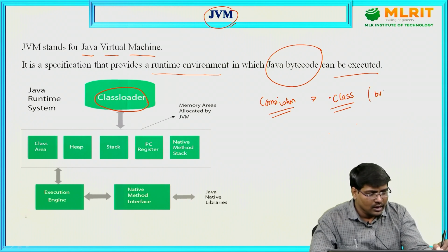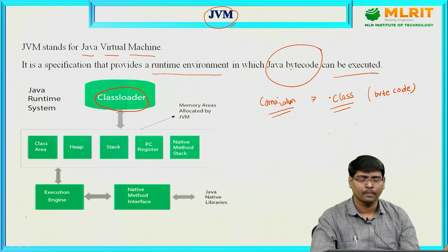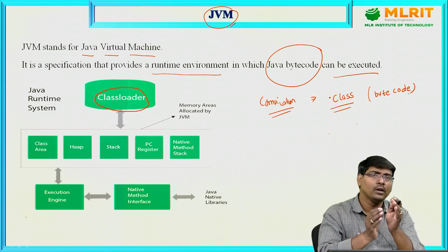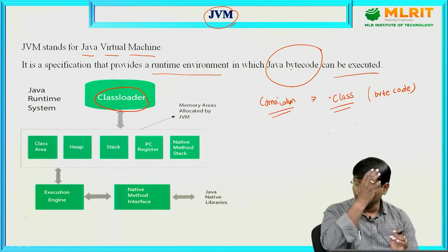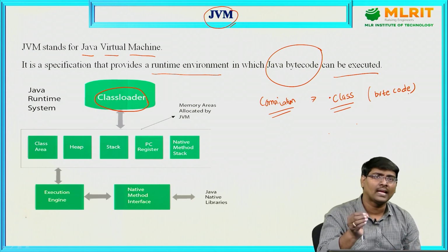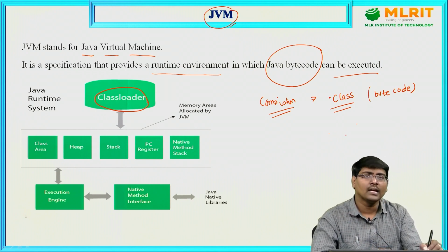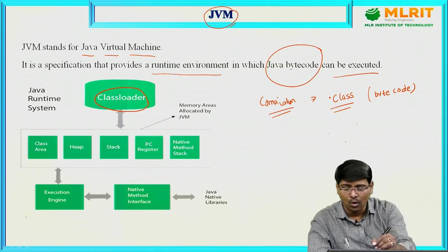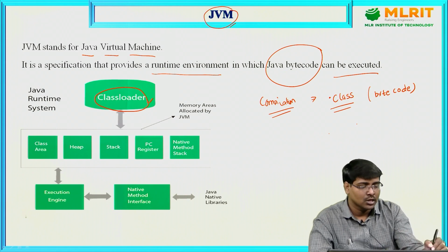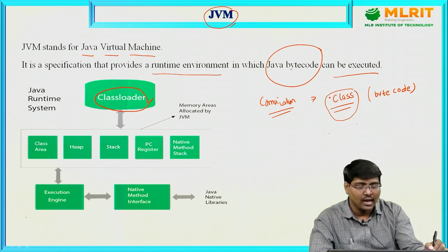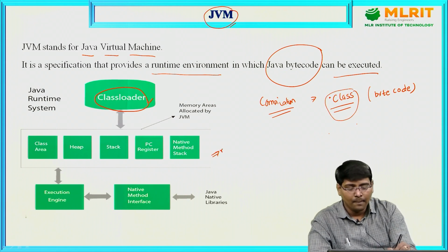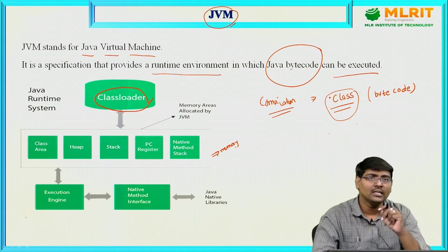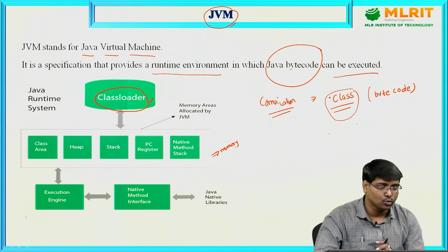This .class file is also called bytecode. Now, if your program consists of 4 classes, 4 .class files are generated. The purpose of the class loader is to load this class file into memory. This is the memory inside the JVM for execution purposes.